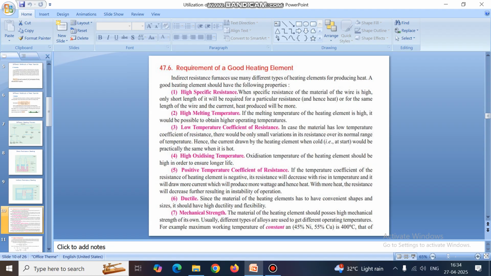Number five, positive temperature coefficient of resistance. That means with increase in temperature the resistance will be increased, and more heat will be developed. It should be ductile, and it must have sufficient mechanical strength.